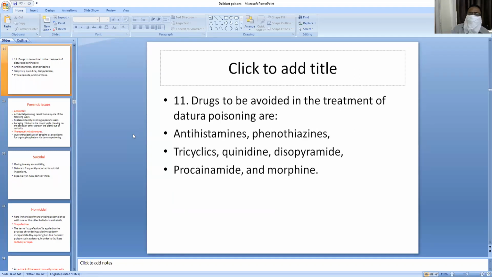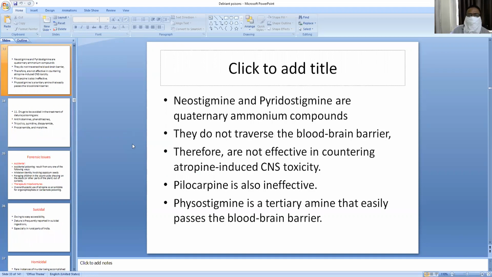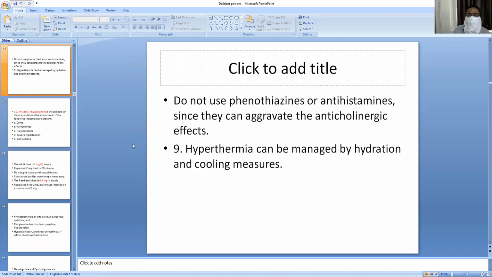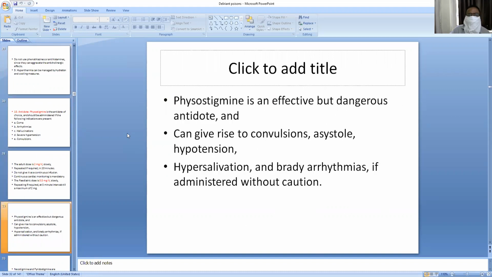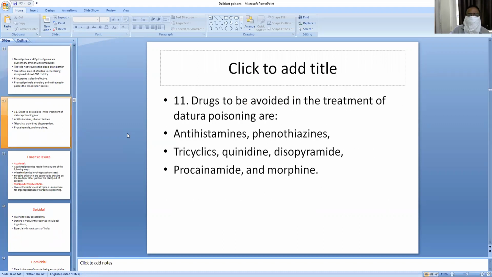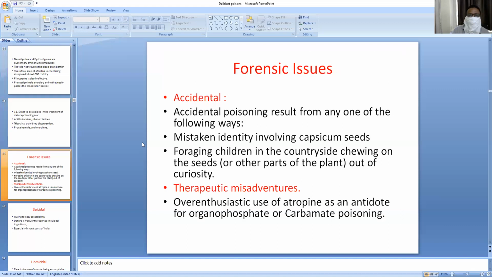The drugs to be avoided in the treatment of Datura poisoning are antihistaminics and phenothiazines. I told you, antihistamines and phenothiazines can aggravate the anticholinergic effects. So, you should not give the antihistamines and phenothiazines, and also procainamide and morphine.